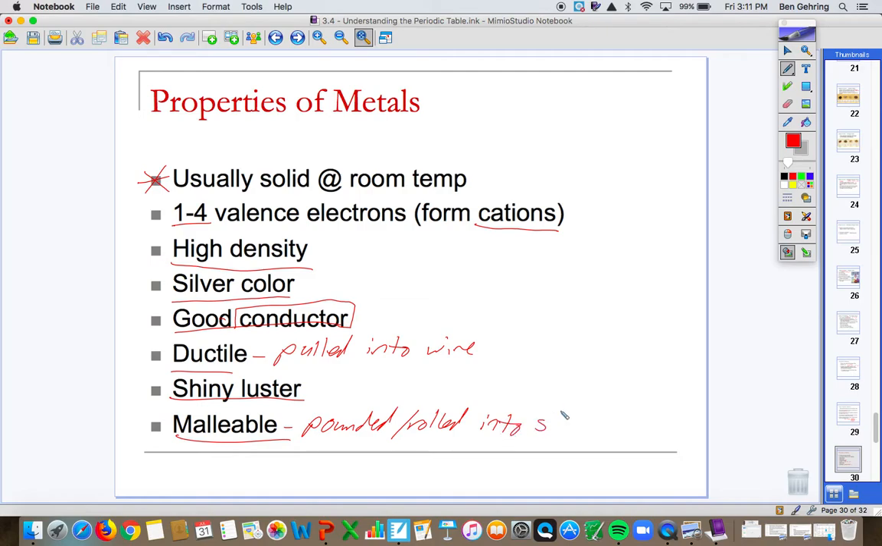So for example, we talked about Rutherford's gold foil experiment. He used gold because gold is extremely malleable. He can pound it, roll it into sheets, make it very, very thin, and that's a characteristic of all metals.